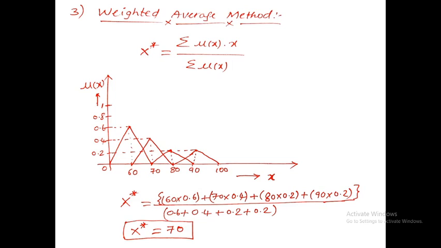By giving the crisp value as an input, fuzzification will be done in the fuzzy logic system, which converts the crisp to the fuzzy, and the fuzzy will again be converted to the crisp by using these defuzzification methods. So this is all about the fuzzy logic system and the different defuzzification methods used in it.